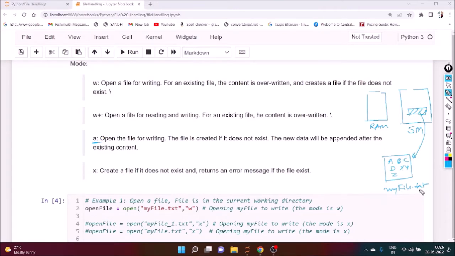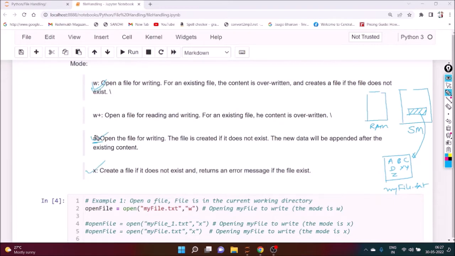Now suppose myfile.txt is already there, and we want to create a new file with the name myfile.txt. It will return an error. But if you want to create a file which is not already there, then you can easily create it. So these are the purposes of W, A, X.